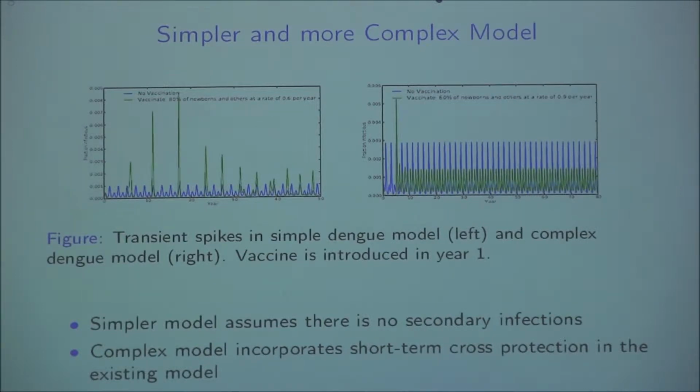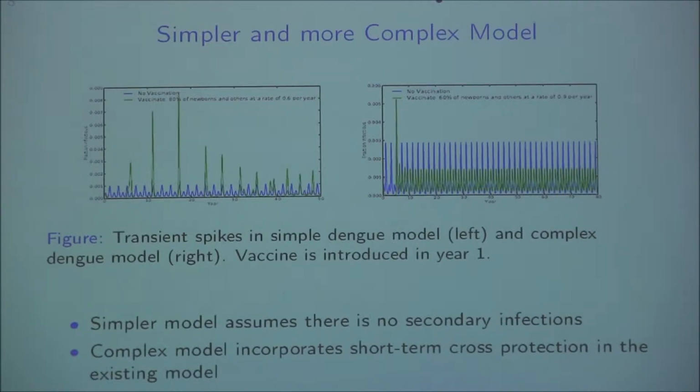So the simpler model assumes that there is no secondary infection. So out of my equation, when I had 4 unvaccinated classes and 4 vaccinated classes, I have now only 2 unvaccinated classes and 2 vaccinated classes. So we see that in that case also we have transient spike, and this is just one example where we show that there is transient spike, but the kind of results we got for that model, we got similar results for this model as well.